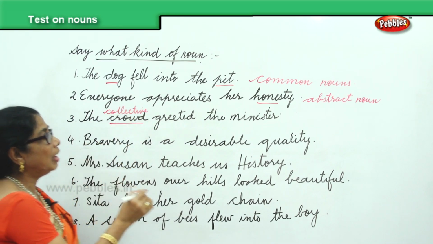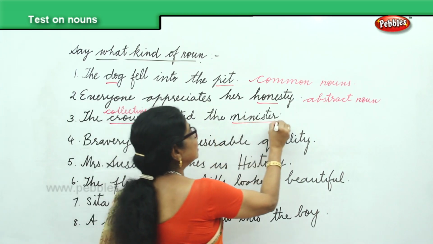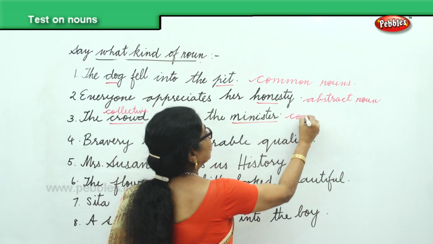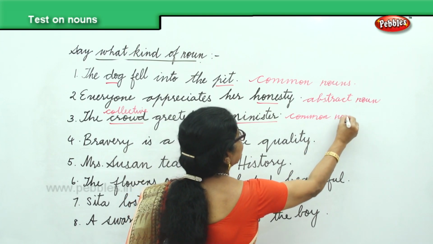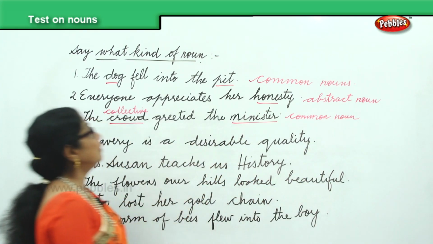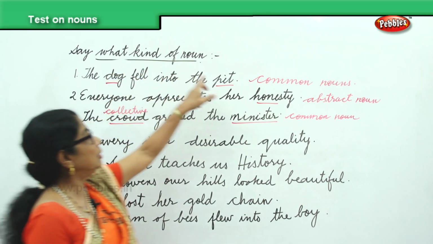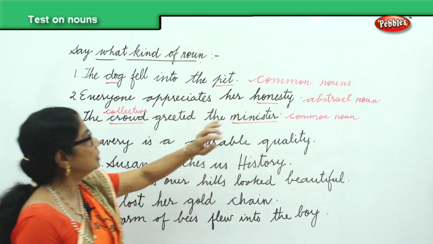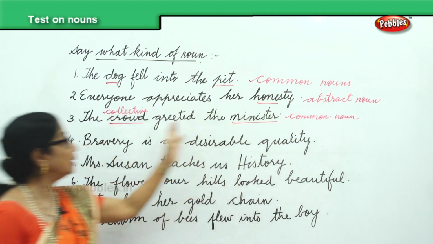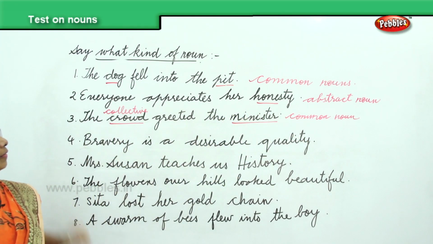Crowd is a collective noun. And then we have a minister. That's a common noun. Any minister, common noun. So far we have common noun, pet, common noun, pet, and dog and minister. Honesty, abstract noun, and crowd, we have collective noun.